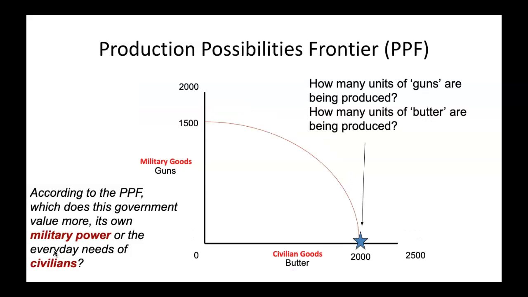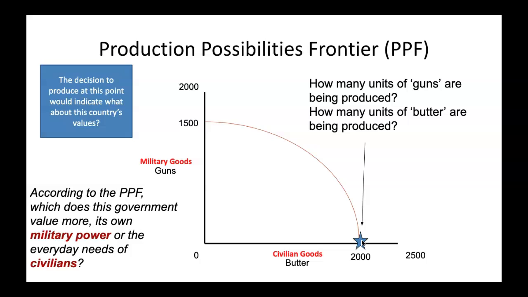Next, how many units of butter are being produced at this production point? And the decision to produce at this point would indicate what about this country's values? In other words, according to the PPF, which does this government value more, a government that sets production at this point, its own military power or the everyday needs of civilians?